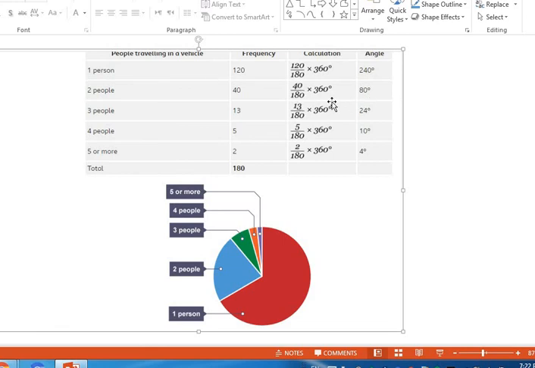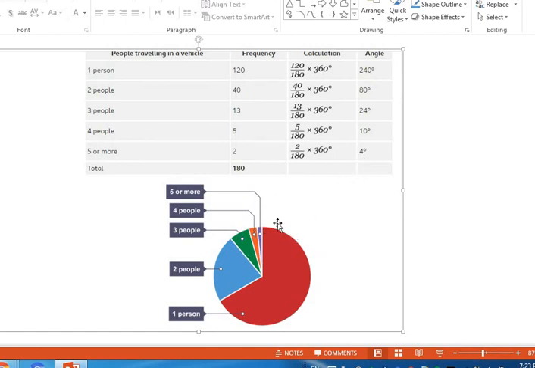I know the total angle is 360 in the circle, so it will give me 80 degrees. 3 people, 13 over 180 times 360 gives the angle 24 degrees. And 5 over 180 times 360, the same, gives 10 degrees. And 2 over 180 times 360 gives only 4 degrees here.